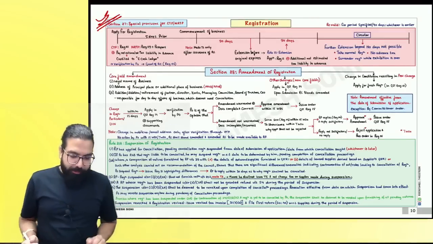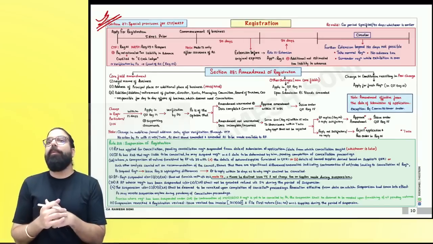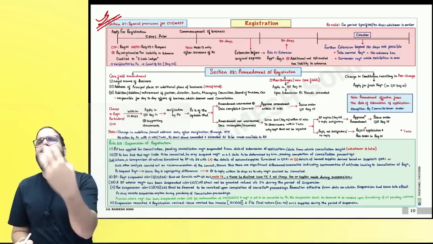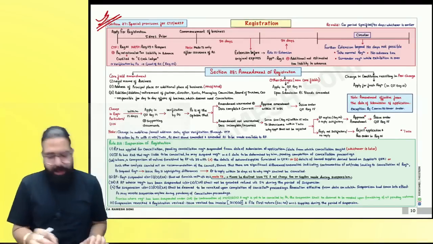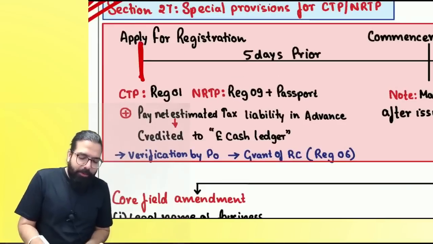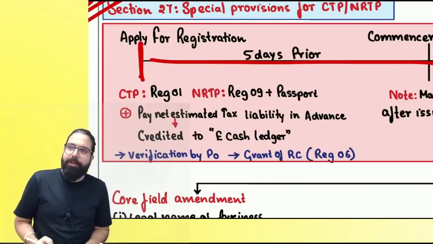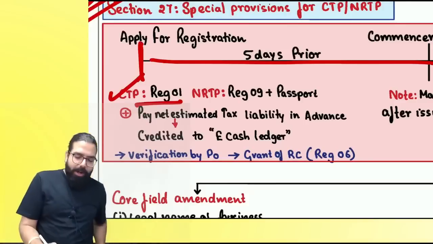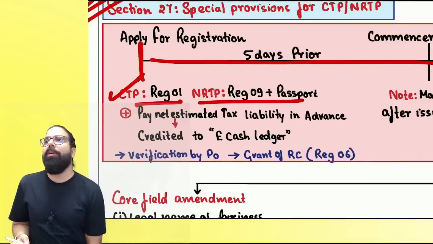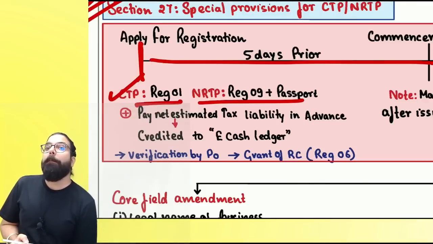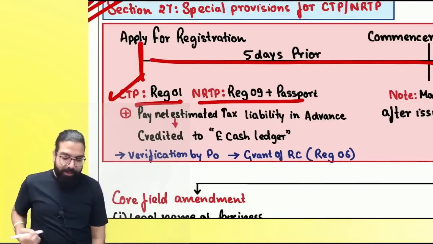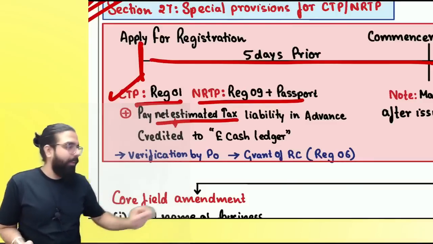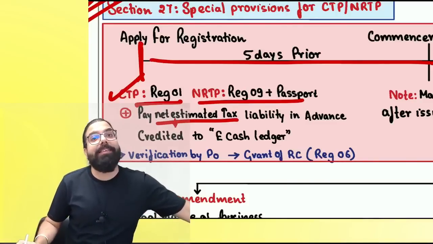Now, everyone over here, the next section is section number 27. Please come to your next chart. Section number 27 talks about CTP and NRTP. How many days prior to commencement of business should CTP and NRTP apply? 5 days prior. CTP will apply in GST REG-01. NRTP will apply in GST REG-09 along with passport. Correct, everyone? Self-attested copy of passport. The next one over here is they will always pay the net estimated tax liability in advance.